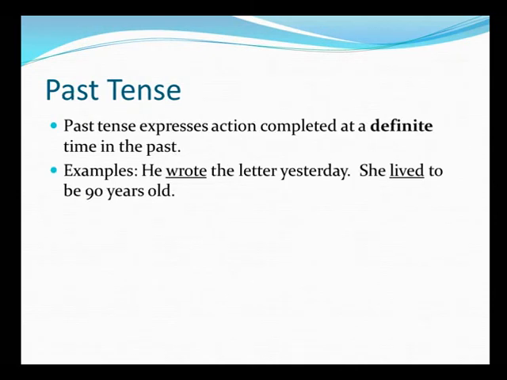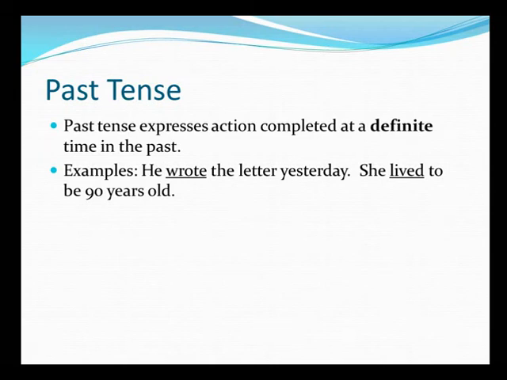Past tense expresses action completed at a definite time in the past. That's the basic difference between present and past tense. Present tense indicates the action is happening right now. Past tense, on the other hand, would imply that the action has been completed, and that too in the past. He wrote the letter yesterday. We are using simple past tense here again. And as you can notice, there is a time indicator also given, yesterday. Even if yesterday was not given, you can definitely take it as an action which is complete.